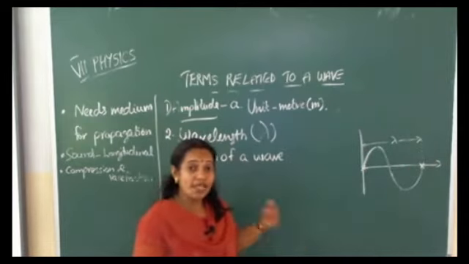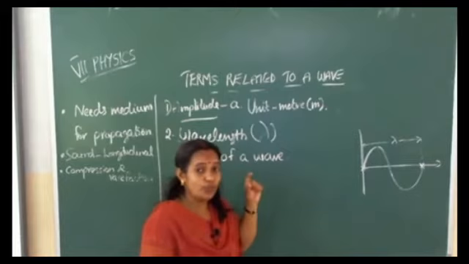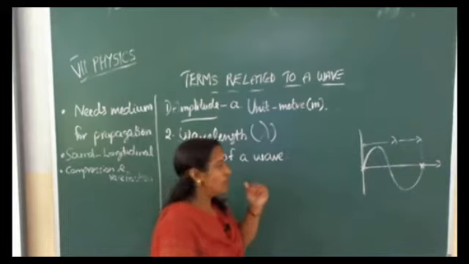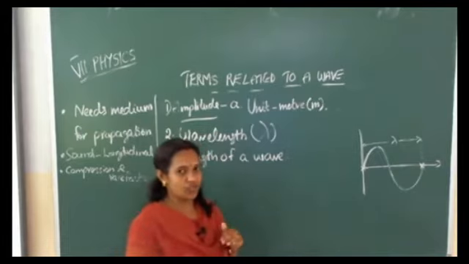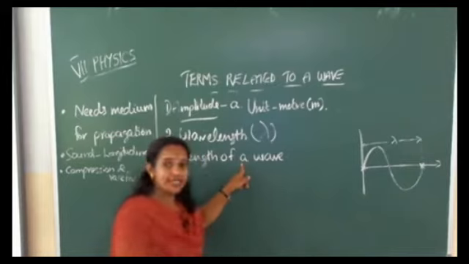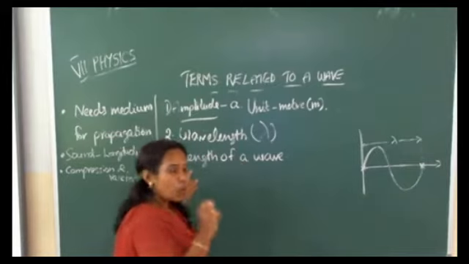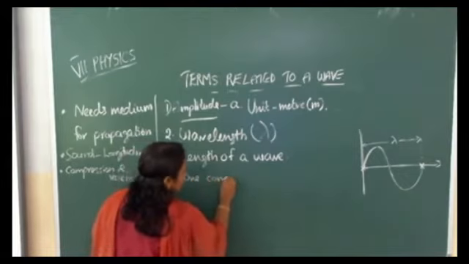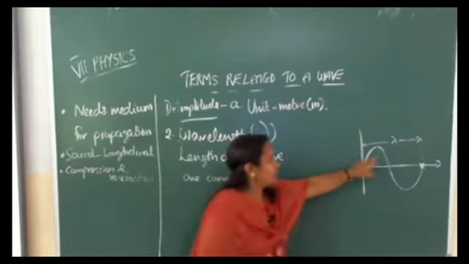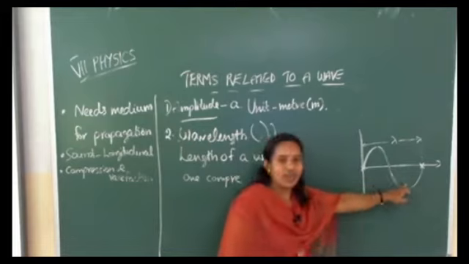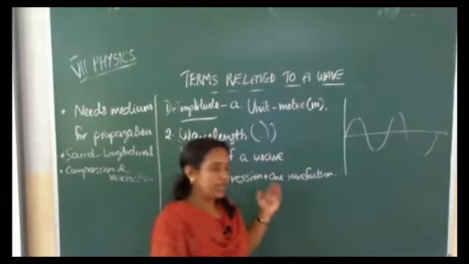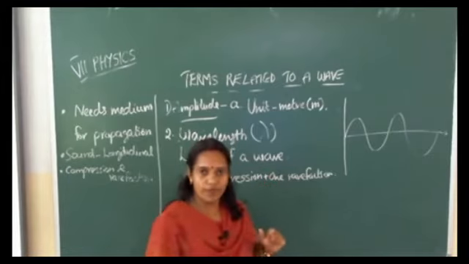There are so many ways for representing wavelength. Already we studied longitudinal wave propagates in the form of compressions and rarefactions. So wavelength has another definition, one compression plus one rarefaction. One compression plus one rarefaction means wavelength. Some more ways are there for representing wavelength in a wave.